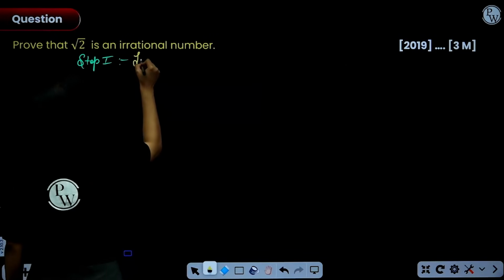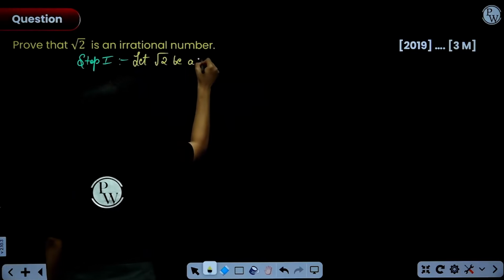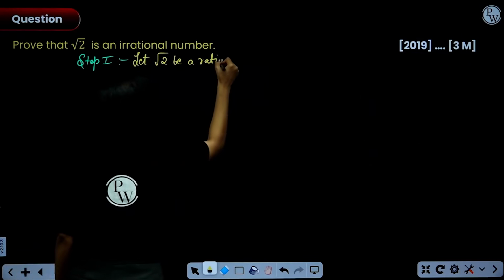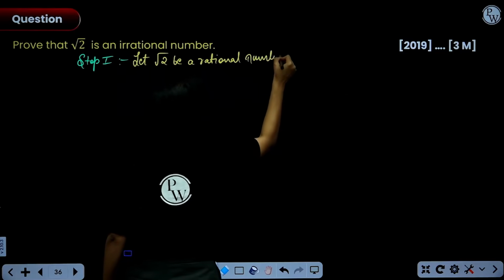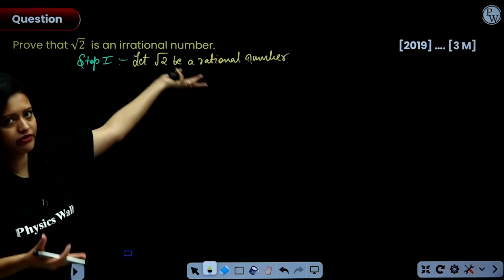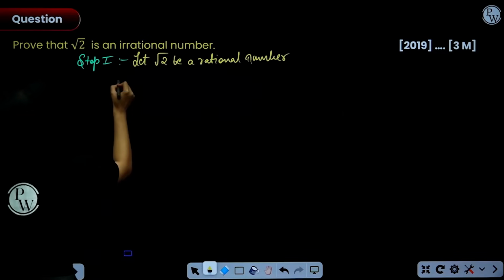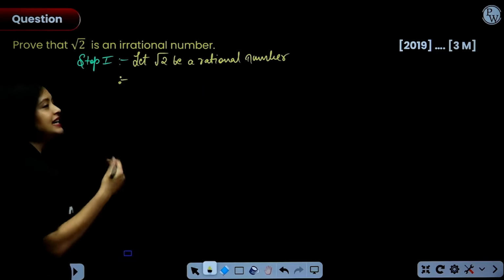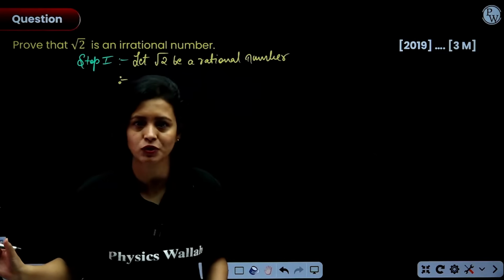Let root 2 be a rational number. This is step number one. You are going to assume the opposite, that whatever we have to prove, that's not true. It's in fact rational. Cool. Now, if it is a rational number, then that means you can write it in the form of ratio of two integers where the denominator is not equal to 0.